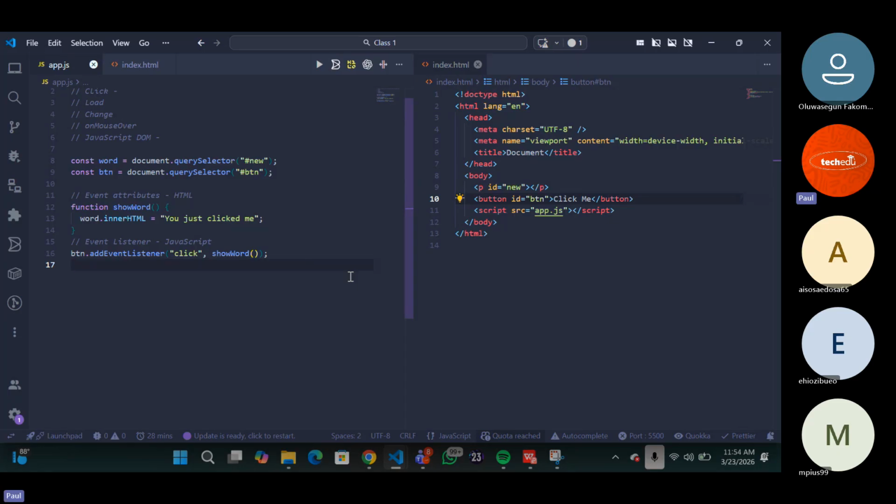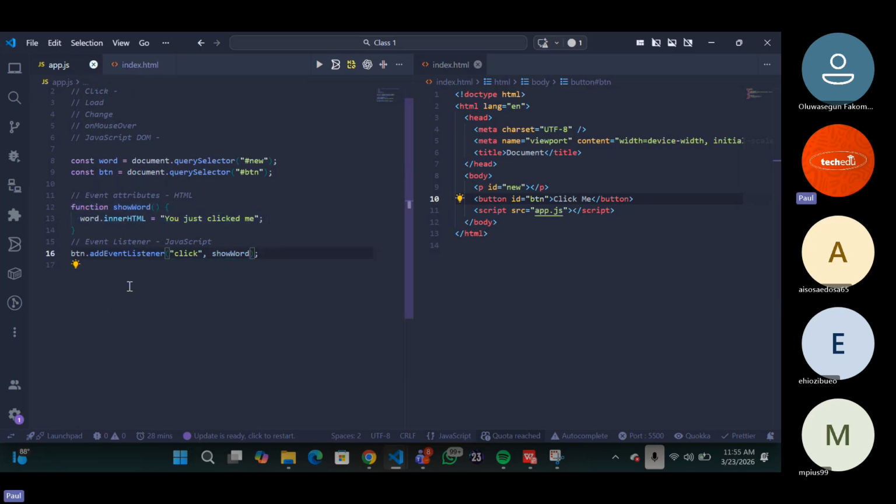Why am I asking this question? There's a reason. Please tell me, Mr. Kelvin or Miss. Yes, this is how to call the function, right? But I'm asking why is it like this and not like this? It's already there in the first function. Okay, let me answer it. I wasn't expecting anybody to get it, but let me answer it.